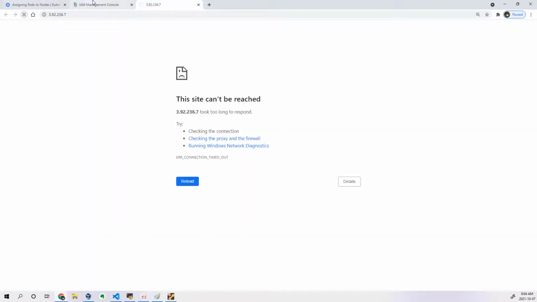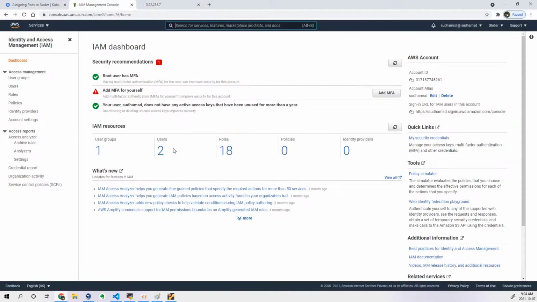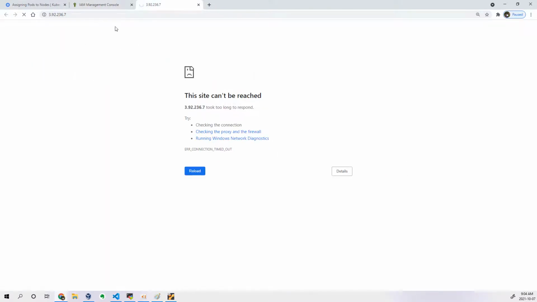This is still not working. Why? Let's see. I will investigate this. See, this is simple. Just log into the server and see whether Nginx got installed or not. Okay, so we'll see that later. There is no issue with the firewall as well because I allowed port 80 and the SSH port.